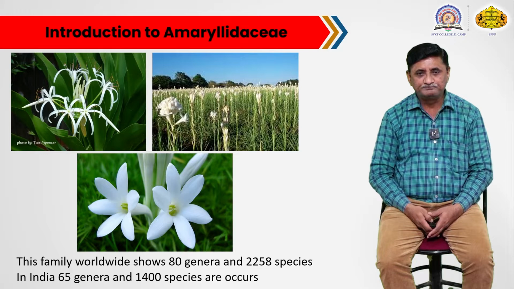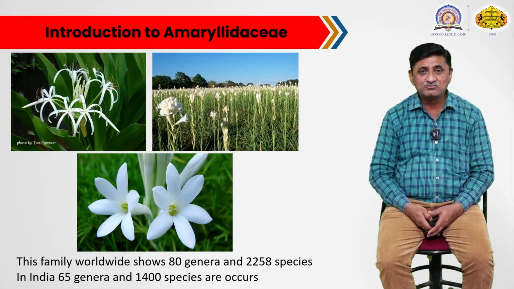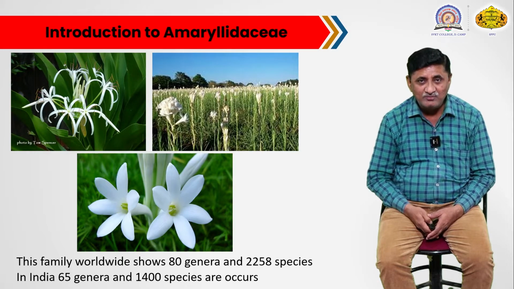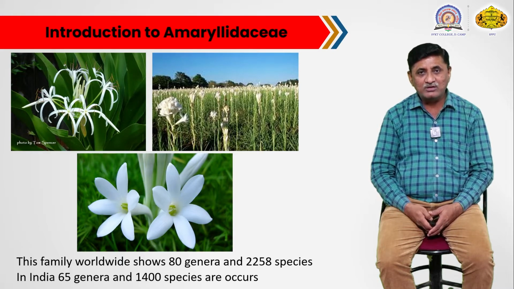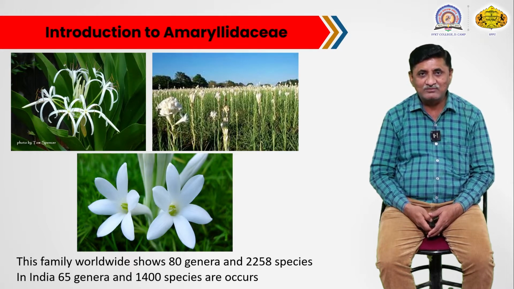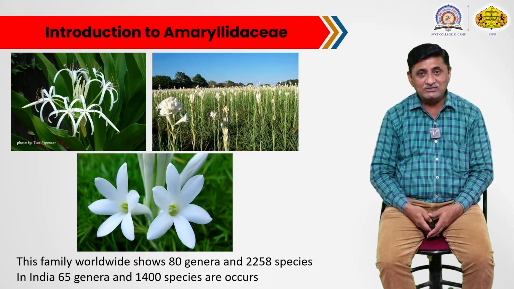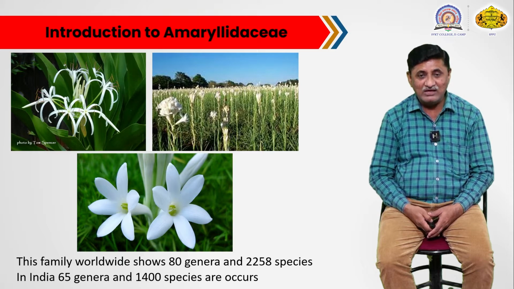The second image is of a tuberose plant, an important plant belonging to this family. The tuberose is also an ornamental plant, widely cultivated for its flowers.